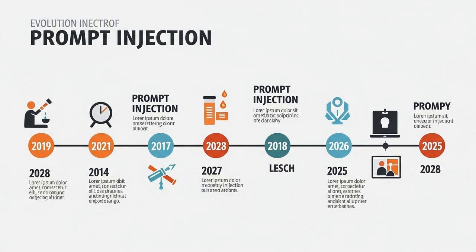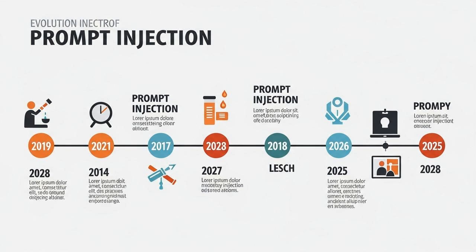The stakes were raised in February 2023 when a Stanford student used a direct prompt injection to make Microsoft's brand new Bing chat, which had the internal codename Sydney, reveal its entire hidden system prompt. This leak exposed its core rules, its personality directives, and its limitations, highlighting the risk of intellectual property theft.